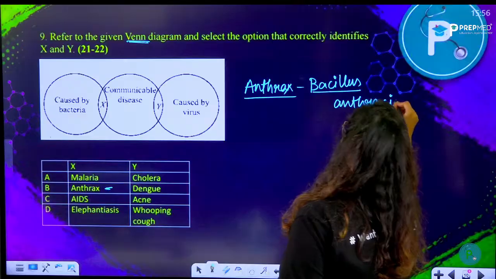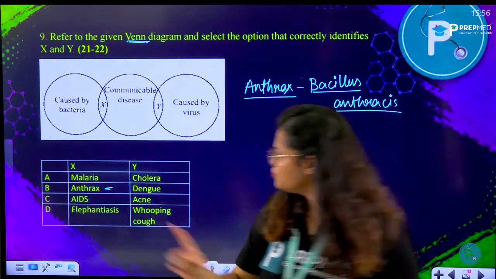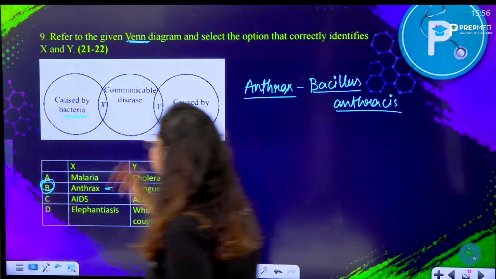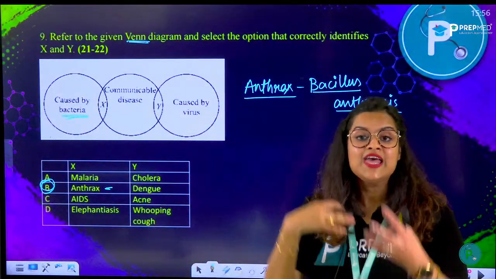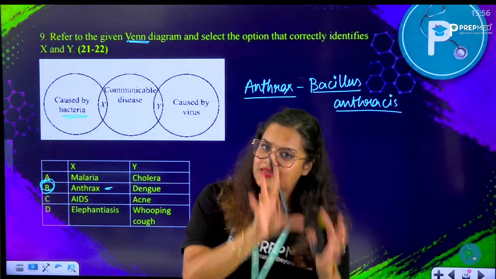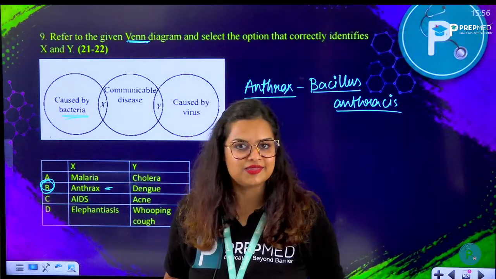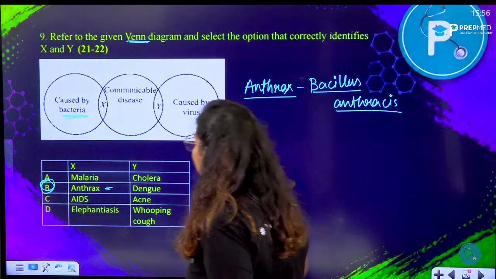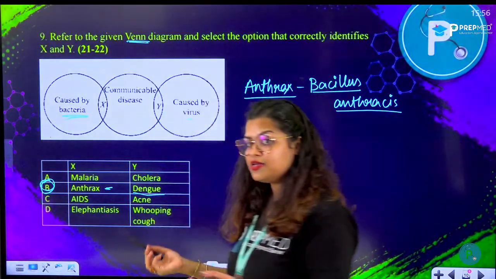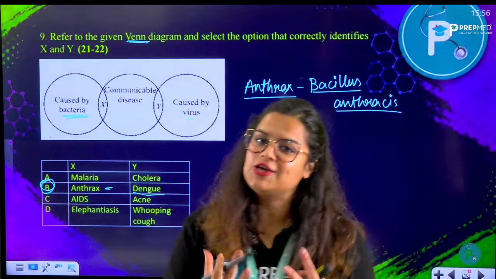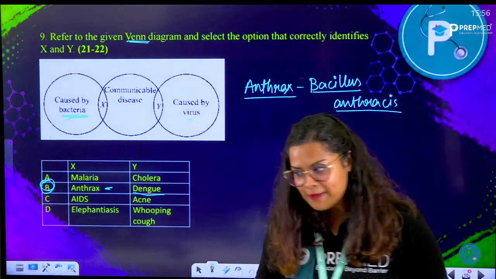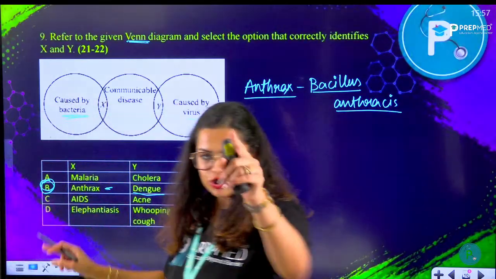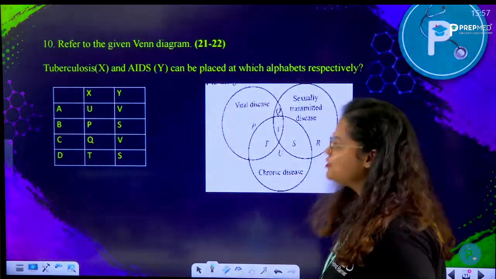Okay, so Bacillus anthracis is a bacteria. So we already know this is going to be the right answer, because it is a bacterial disease, and of course communicable, can be passed from one person, infected person, to another person. Okay, followed by this communicable disease was caused by a virus. So yes, dengue is caused by a virus. We just studied that dengue is caused by arbovirus. Okay, so yes, this is going to be the right answer, option number B here. Good job everyone. Moving on to the next question.